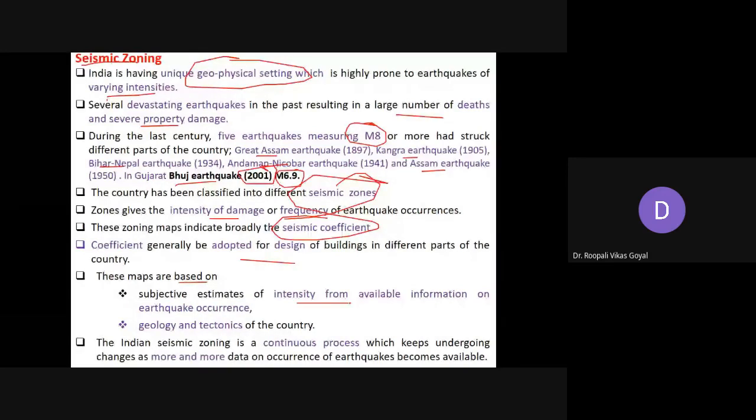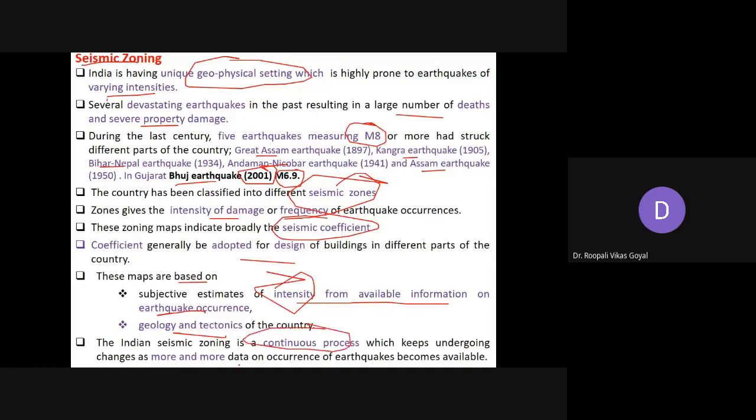All the earthquakes occurring in India are generally measured, and the database of earthquake occurrence regarding intensity is very useful in making such maps, along with the geology and tectonics of the country. Indian seismic zoning is a continuous process, and it keeps undergoing changes as more and more data on earthquake occurrence becomes available.